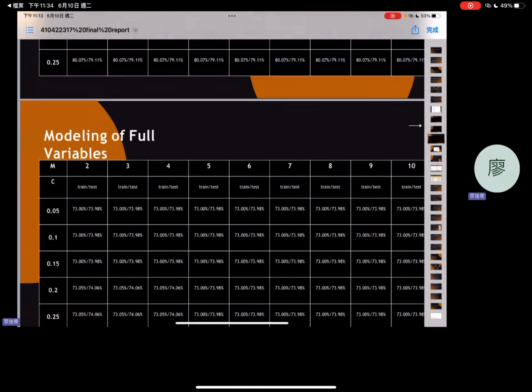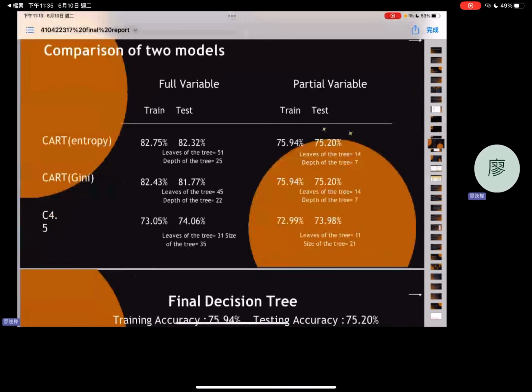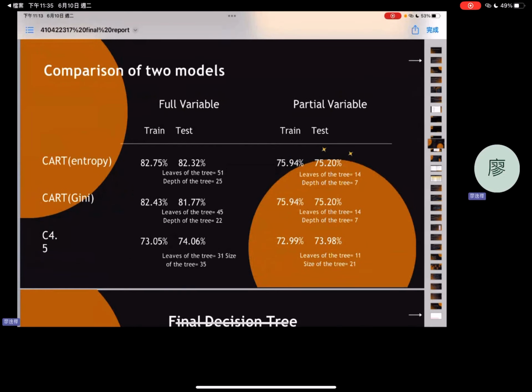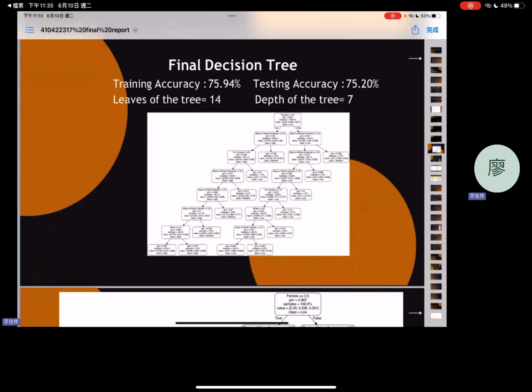The testing accuracy is 74.06%. The four-variable model had a higher accuracy, but the leaf and tree size were too large. Therefore, I chose the seven-variable model. In the final model, there are 14 leaves and the tree size is 7.